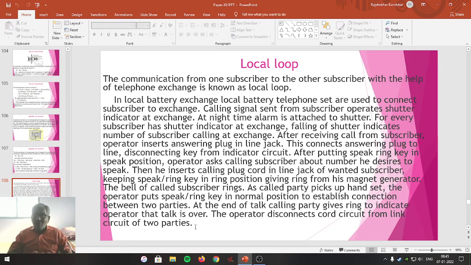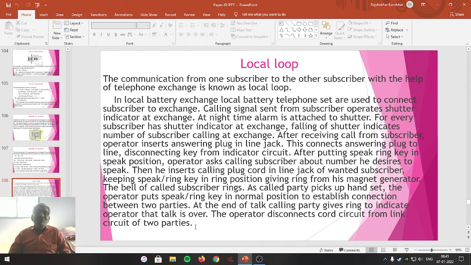This entire operation is performed through the telephone exchange, but it is performed by means of an operator.